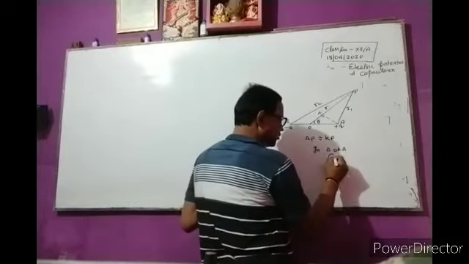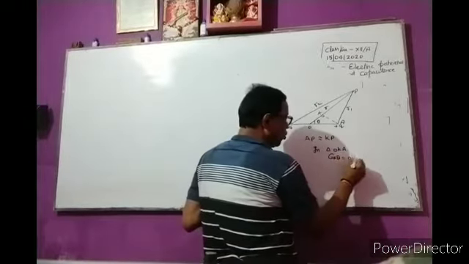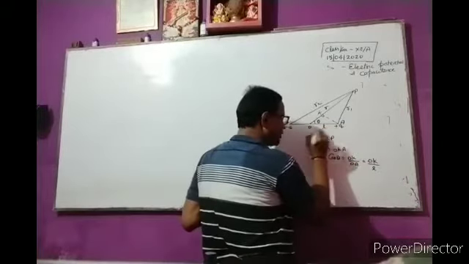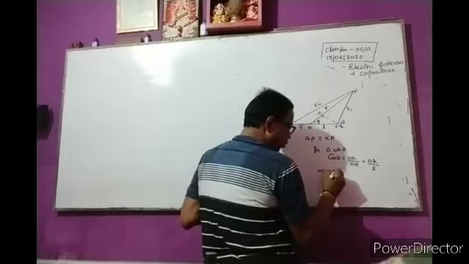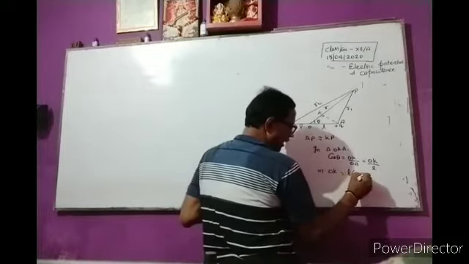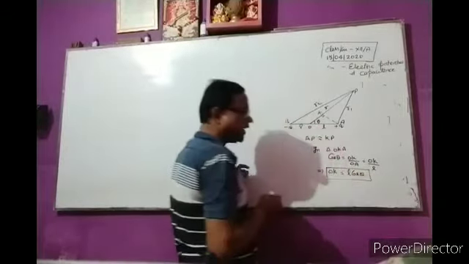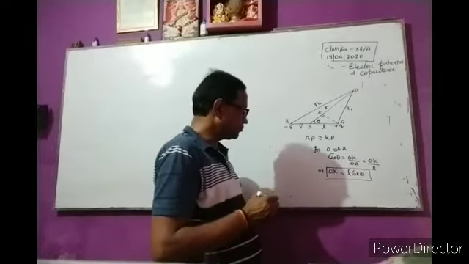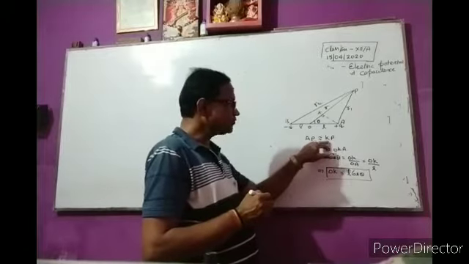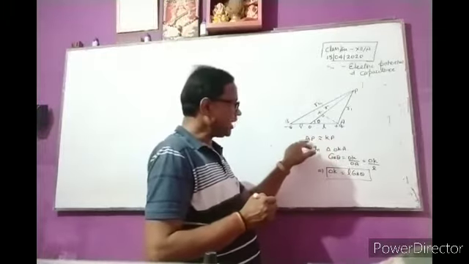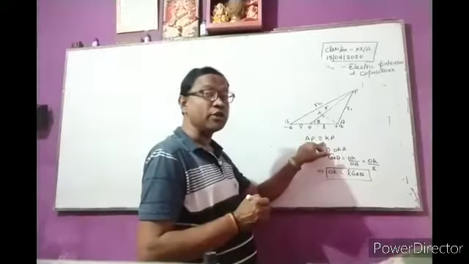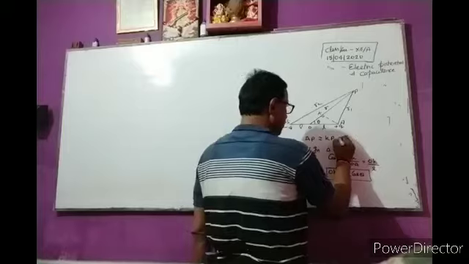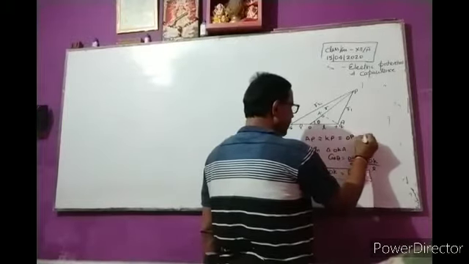In triangle OKA, cos theta is equal to OK by OA, OK by L, as OA is L. So OK is equal to L cos theta. Please see this equation. AP is approximately equal to KP, and KP is equal to OP minus OK.